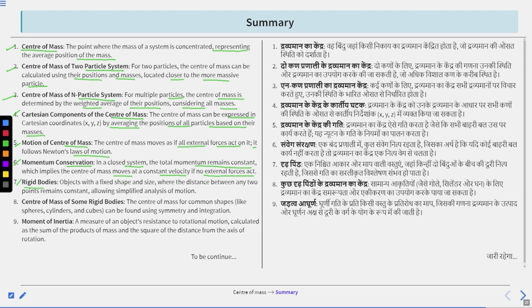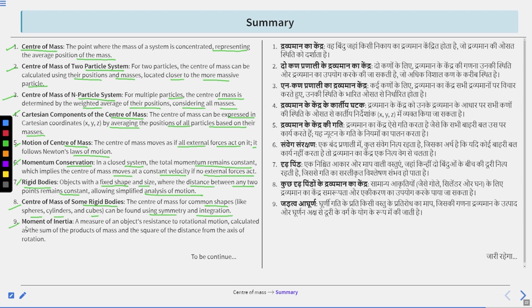Seventh is rigid bodies. Objects with a fixed shape and size where the distance between any two points remains constant, allowing simplified analysis of motion. Eighth is center of mass of some rigid bodies. The center of mass of some common shapes like spheres, cylinders, and cubes can be found using symmetry.